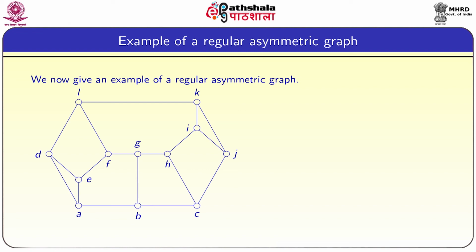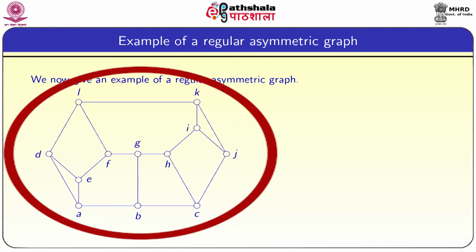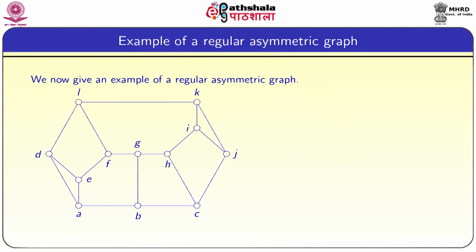In the above graph, we have to prove that every automorphism fixes all the vertices. That means there is only one automorphism, the identity automorphism. To do that, we will provide special properties of each vertex. Then we can show that a vertex cannot be mapped to any other vertex, so there is no mapping which takes this vertex to any other vertex.